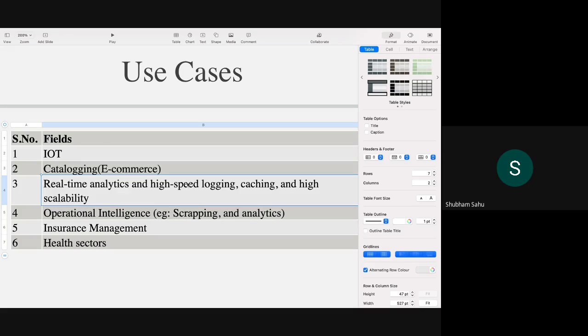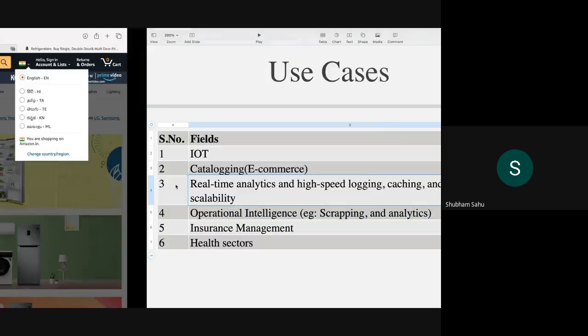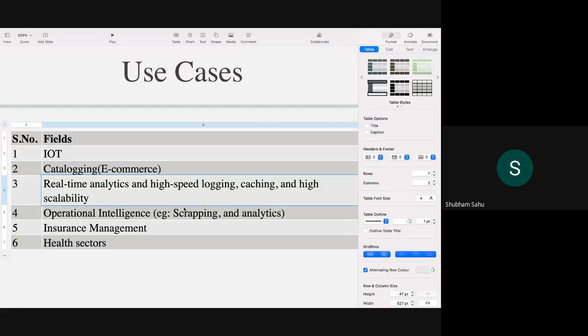So this cataloging is fine, right? Cataloging and IoT. Okay, next is real-time analytics and high-speed logging.